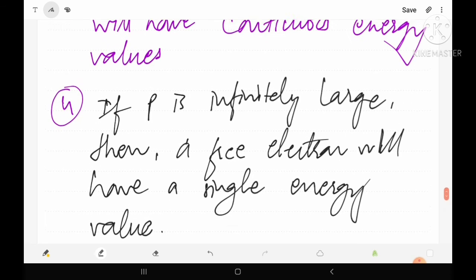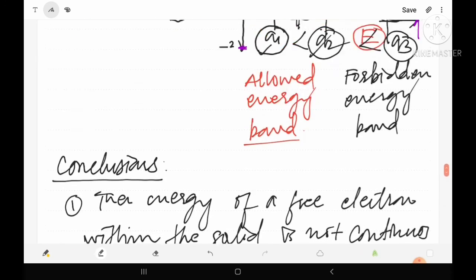So this was the observation or conclusion of the Kronig-Penney model.